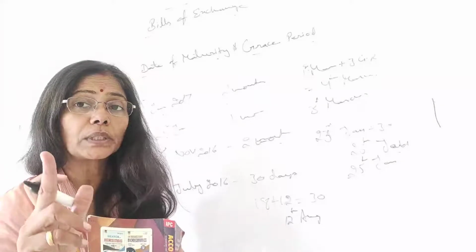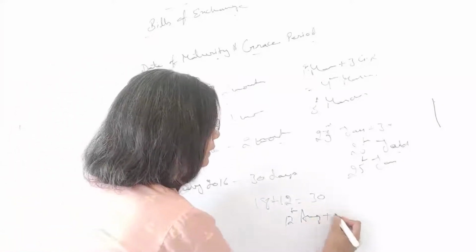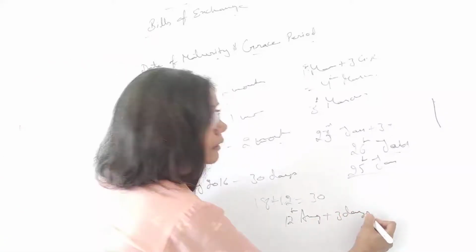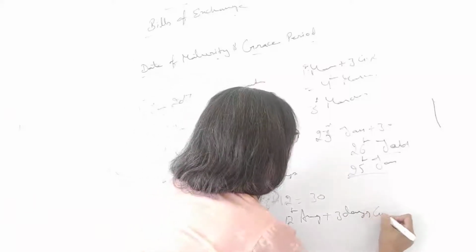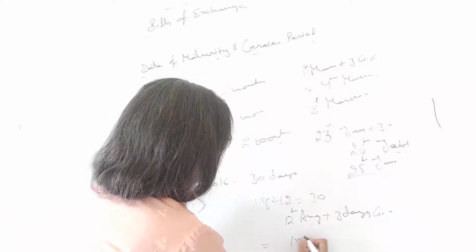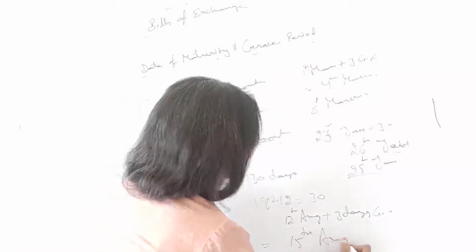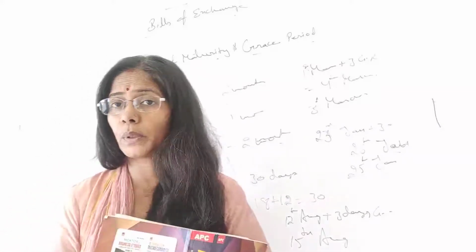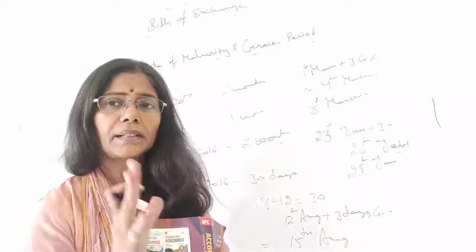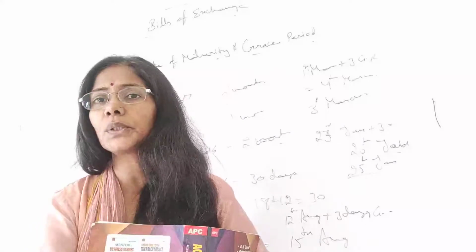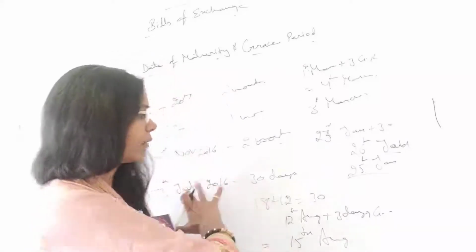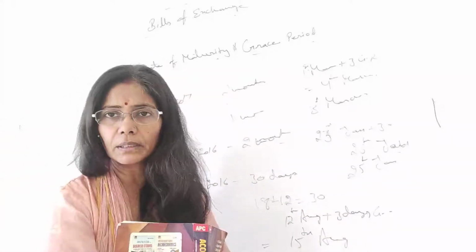All right, the due date is what? Plus 3 days grace period. So what comes? 15 August comes as the due date. Now, is that right, students? 15 August will be the due date. Now we have calculated in the proper way. We have done the calculation.